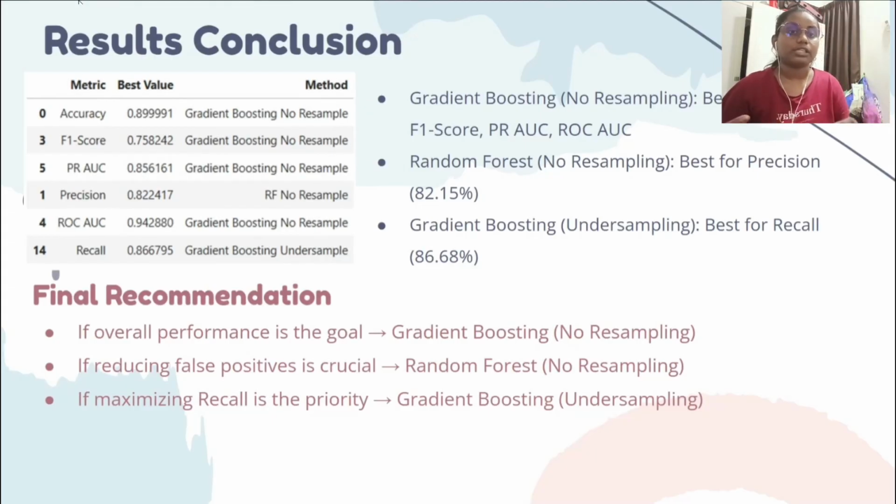Random forest with no resampling is best to reduce false positive cases only, and gradient boosting with undersampling is ideal to maximize rain detection only. So the final option our application is using is gradient boosting with no resampling.